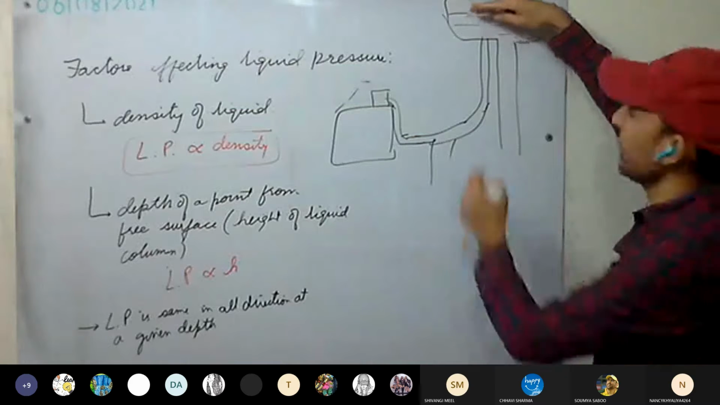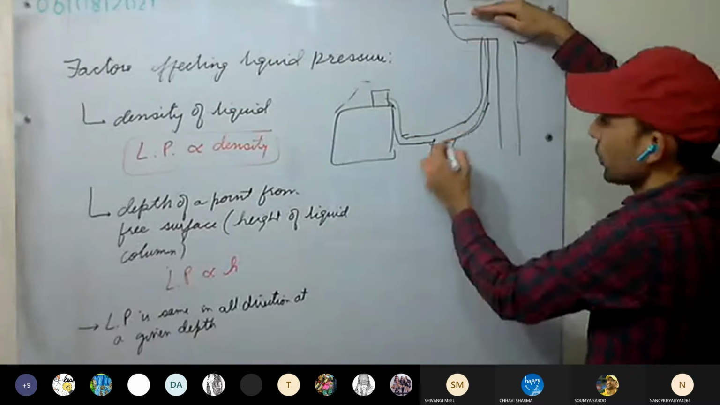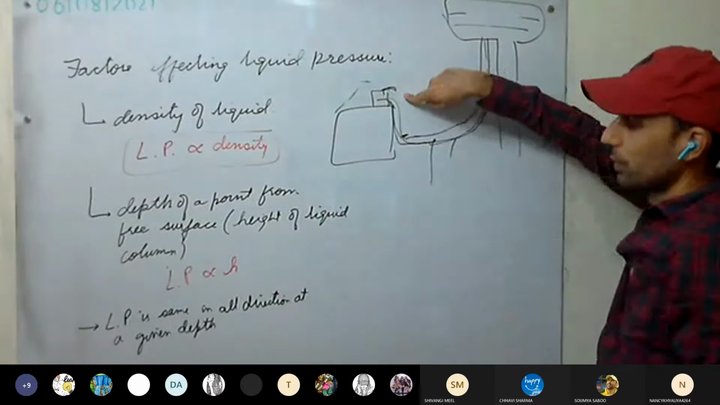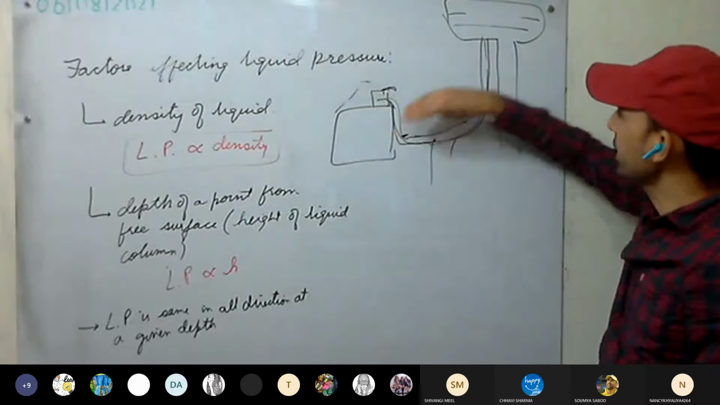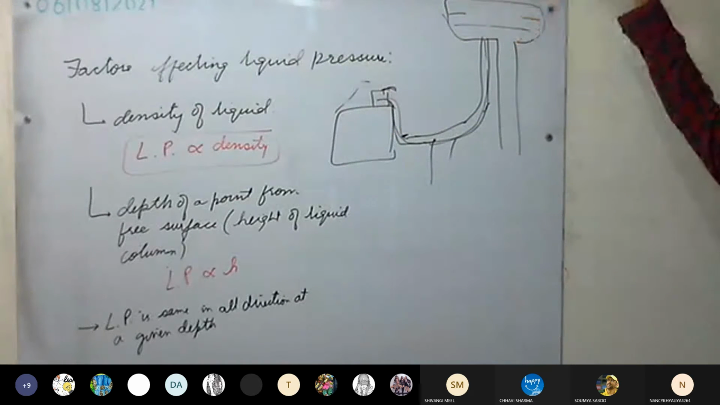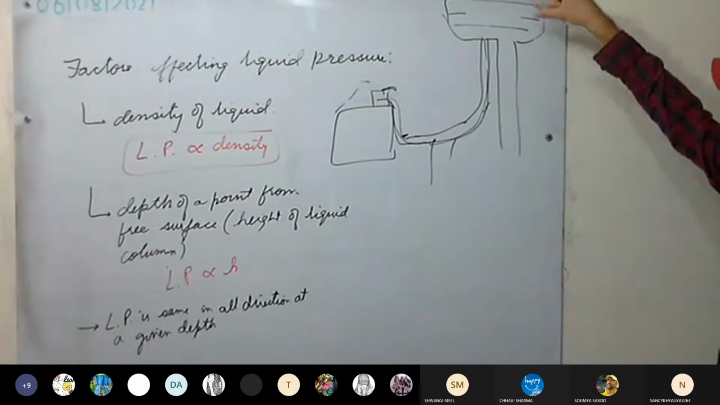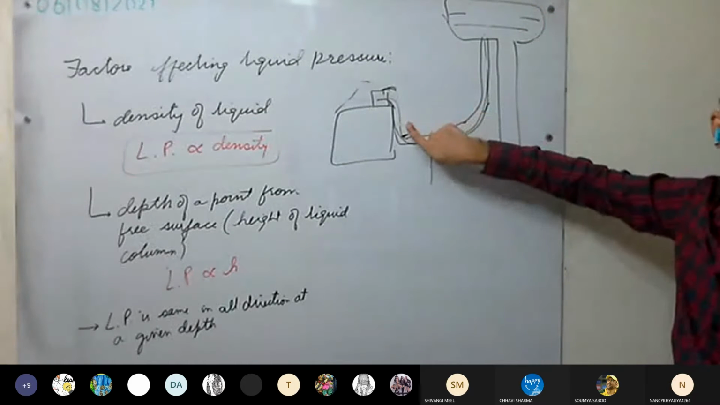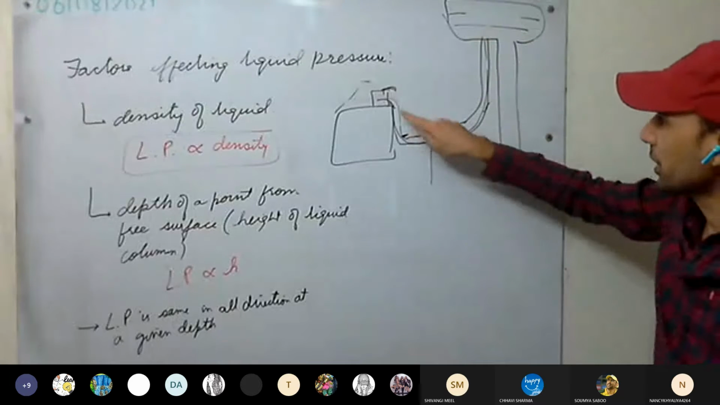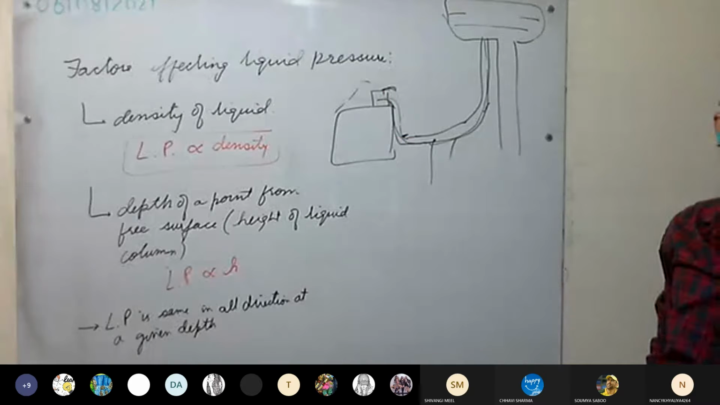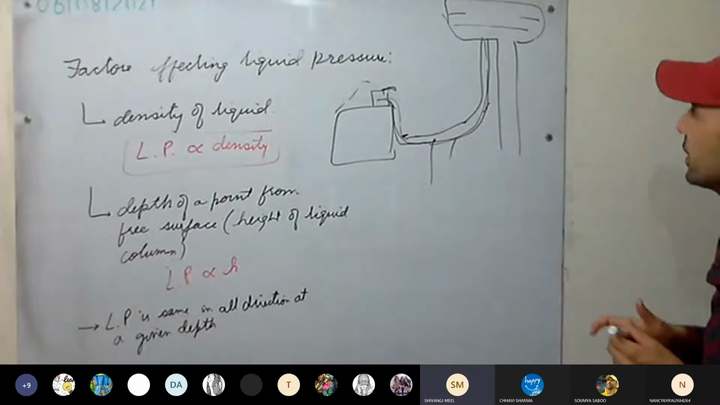Since water takes its own level, water will flow through it and fill the tank. If you do not close it, water will overflow. Is this clear? That's why reservoirs are always provided at a very great height. Because water takes its own level, as we open the valve, water rushes out and fills the tanks. Okay, this is clear. One more thing is there.